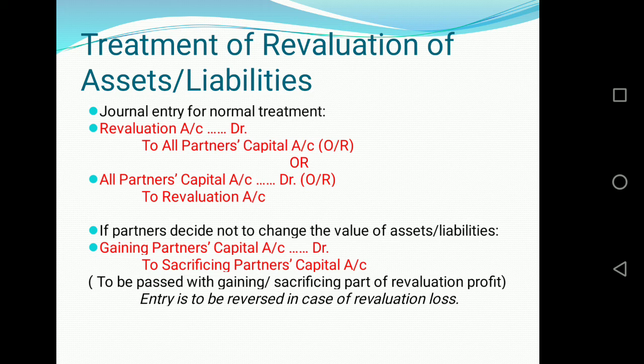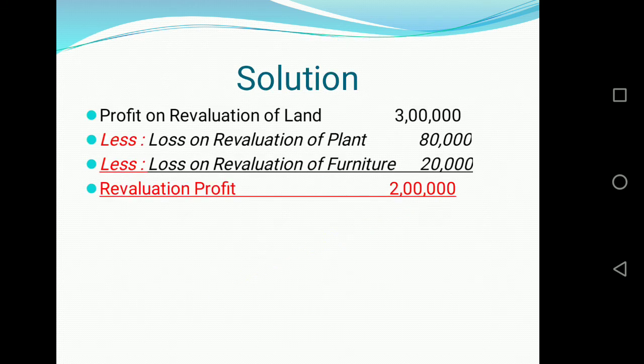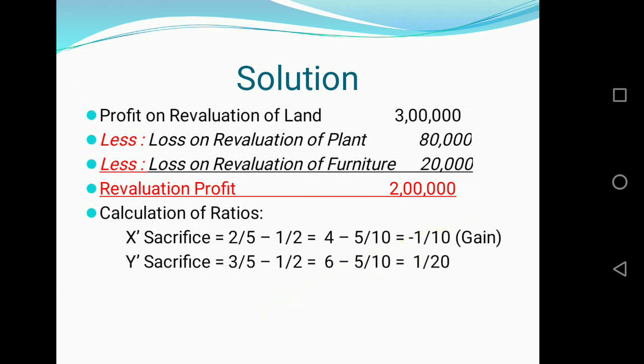Okay, here one point is to be noted. If the result is revaluation loss, then in that case the journal entry will be reversed. You have to pass sacrificing partners capital account debit to gaining partners capital account. Now let's have a look at the solution.